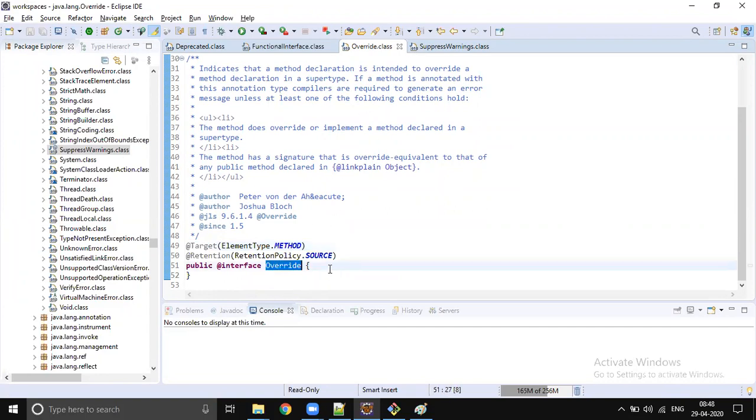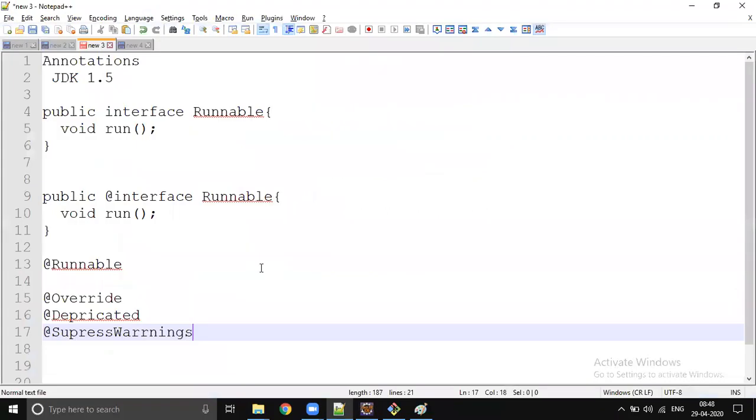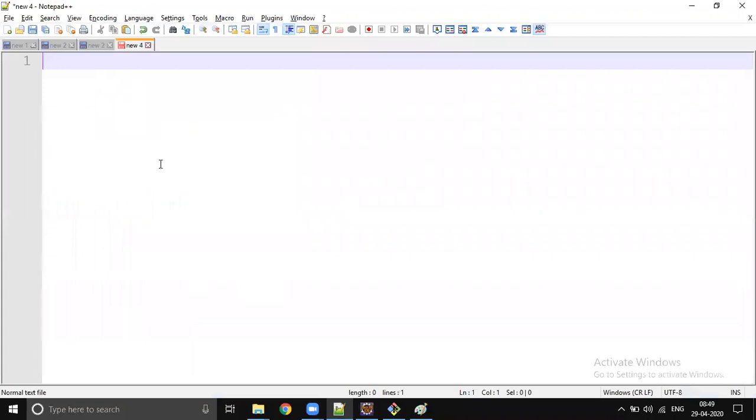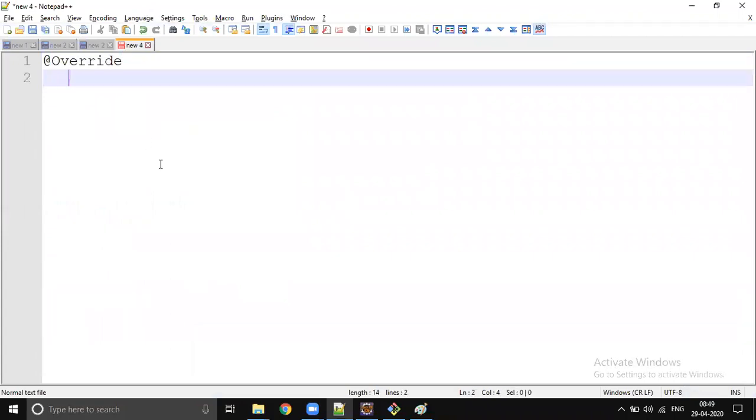For example, @Override. What is the use of @Override? Polymorphism in Java has two ways: static binding or dynamic binding, that is, static polymorphism and dynamic polymorphism. What is static polymorphism?